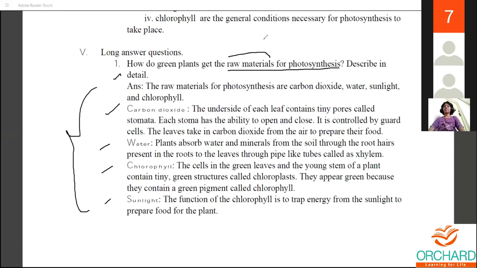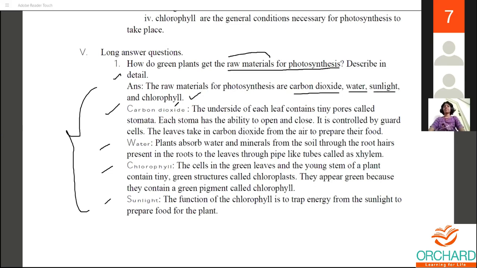You may write it in a brief manner or in a detailed manner, but all four things have to be written. So what are the raw materials? Raw materials include carbon dioxide, water, sunlight, and lastly chlorophyll.